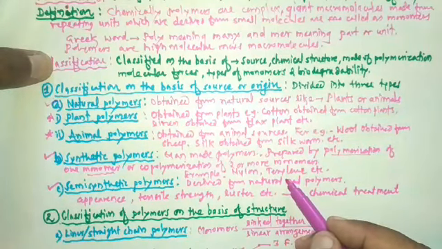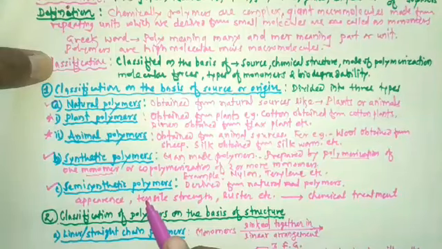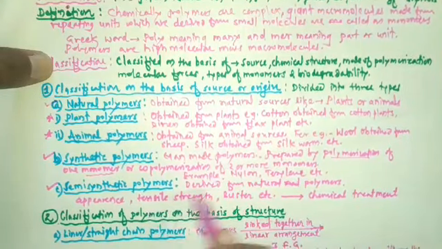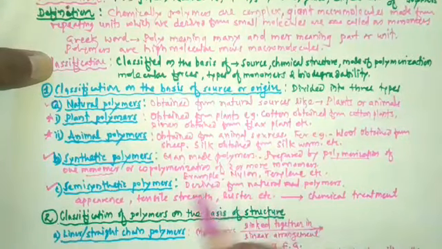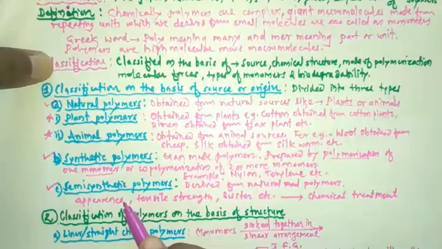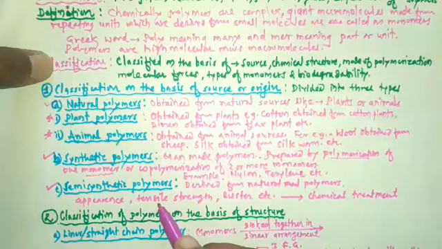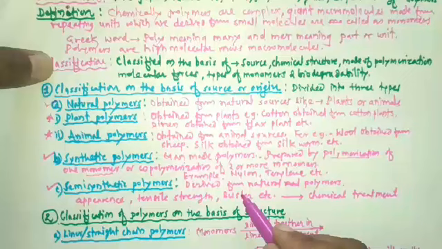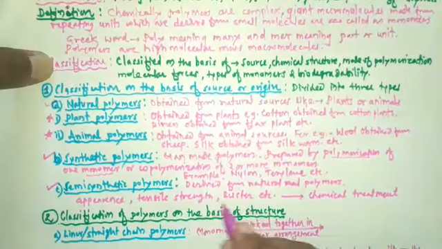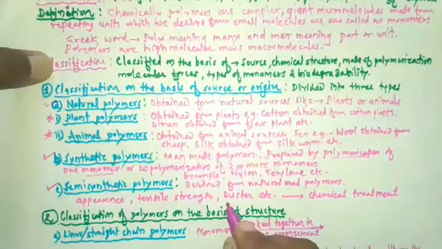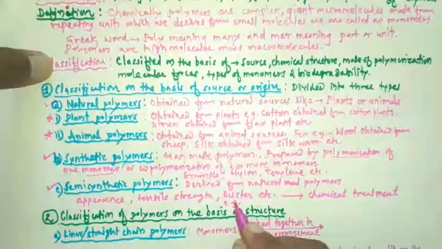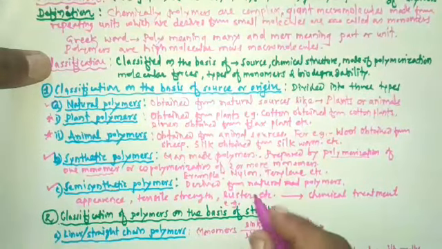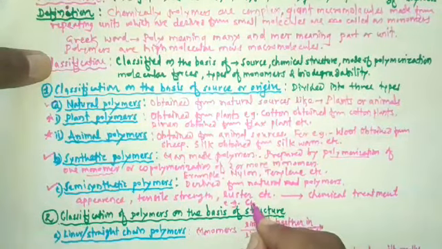So the natural polymers are modified by some chemical treatment, due to which properties like appearance, tensile strength and luster are modified. Let's study the examples of semi-synthetic polymers. The first example is cellulose acetate rayon.